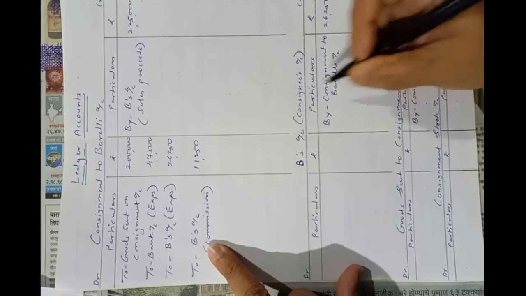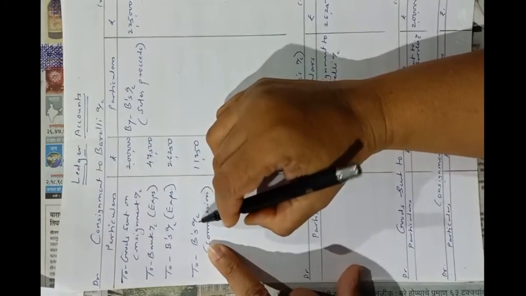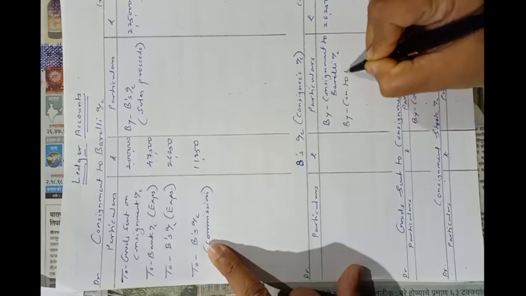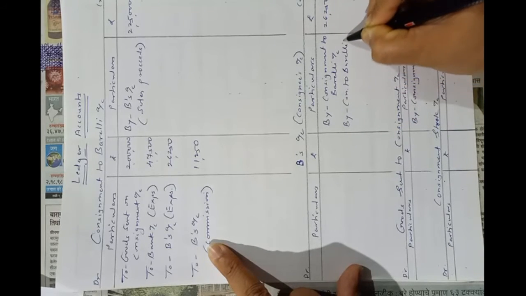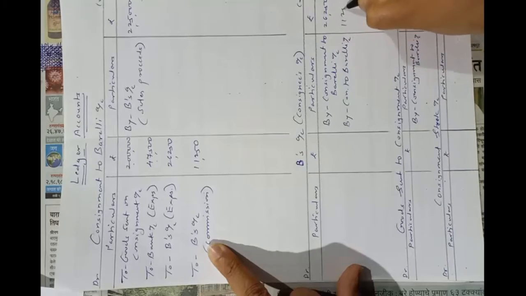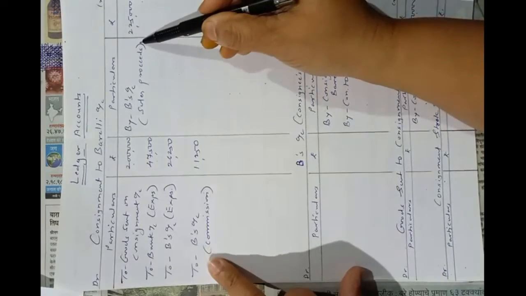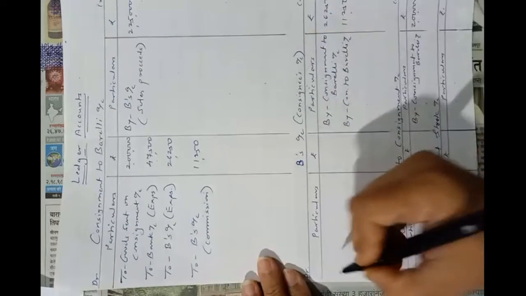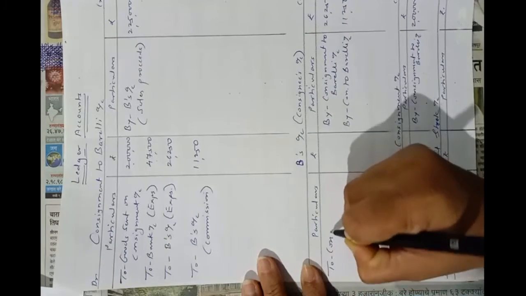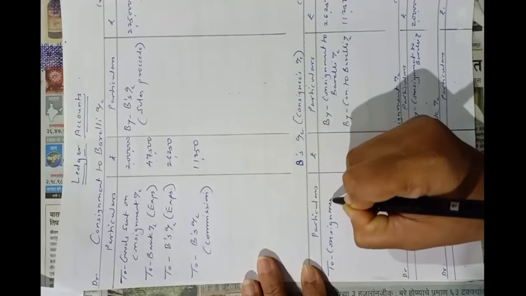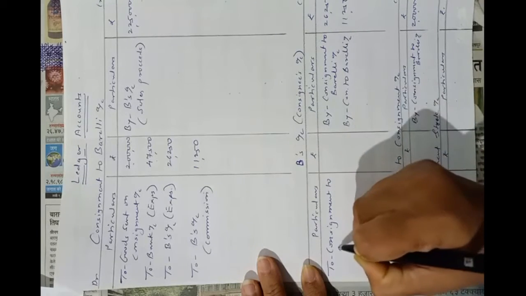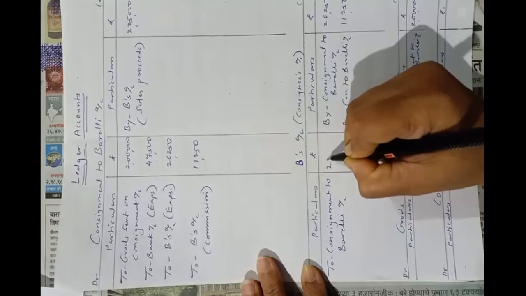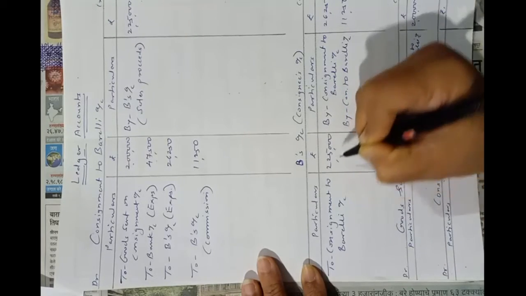Then this entry, debit side of consignment to B, credit side of B by consignment to Bareilly, 11,250. Now second posting of this entry: credit side of consignment account by B means debit side of B to consignment account, 2 lakhs 25,000.